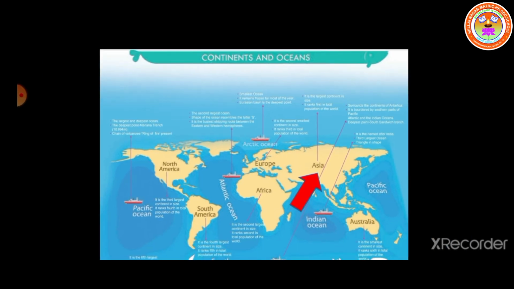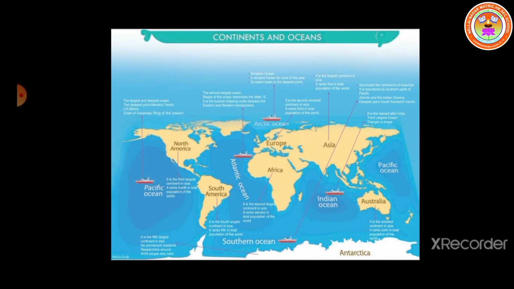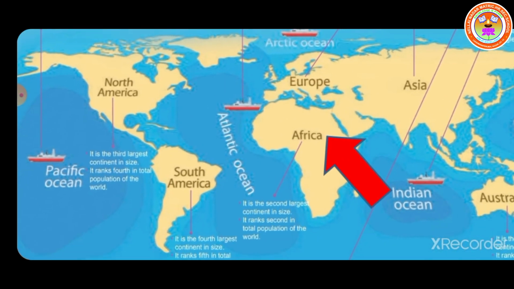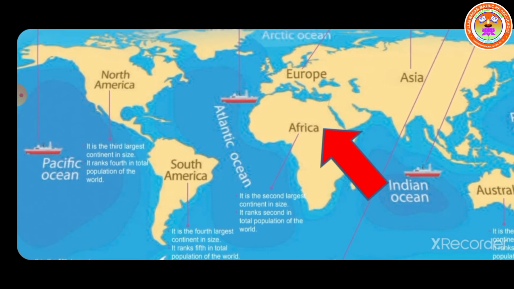Next, second largest one is Africa. It is the second largest continent in size. It ranks second in total population of the world. This continent is situated in both the northern and the southern hemisphere.